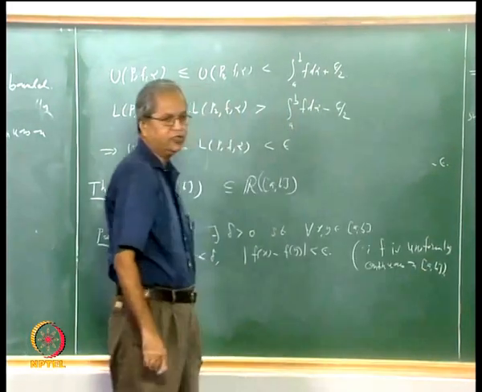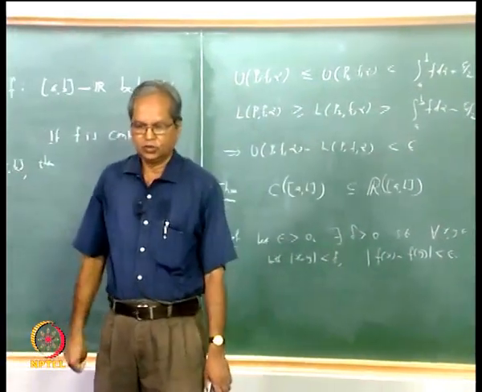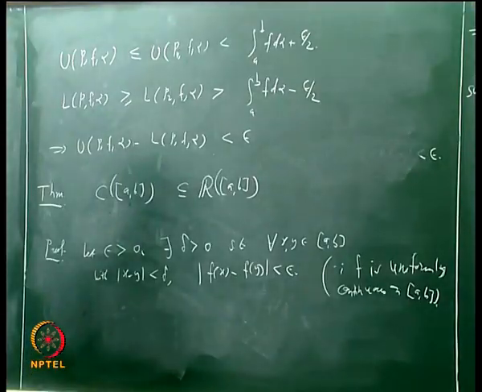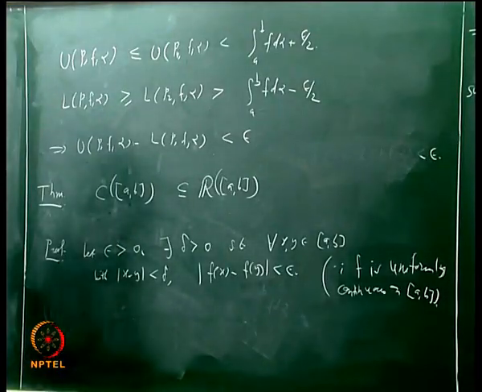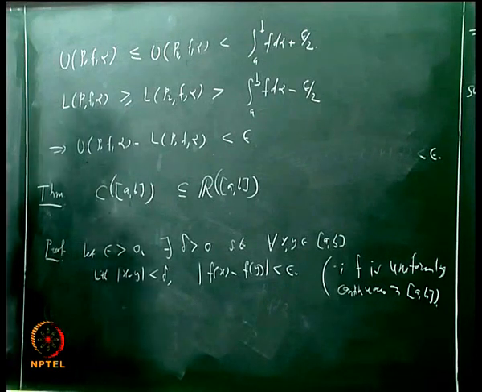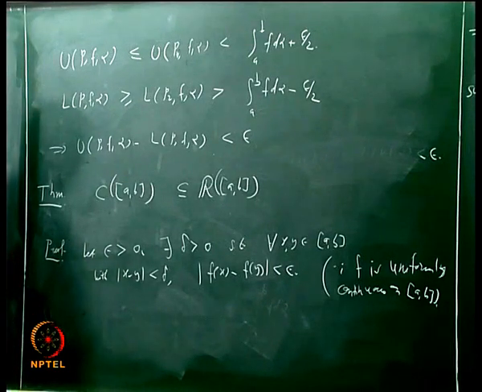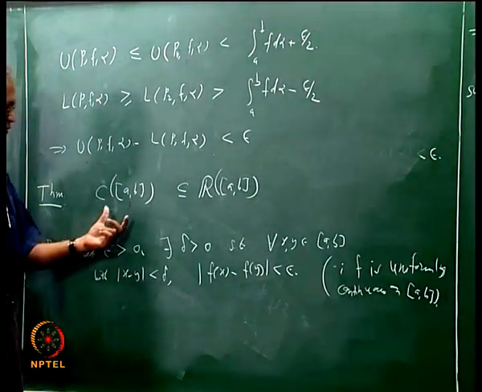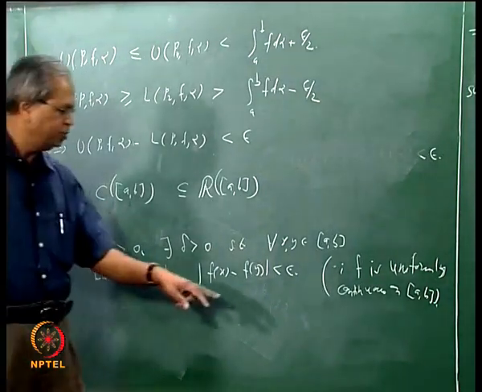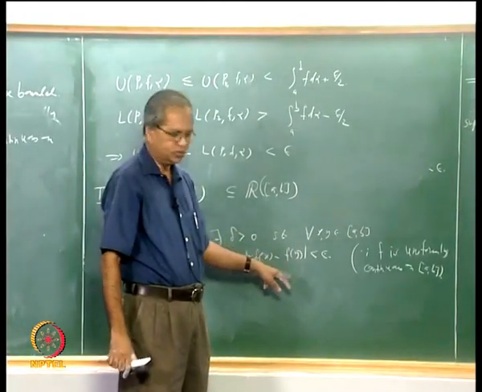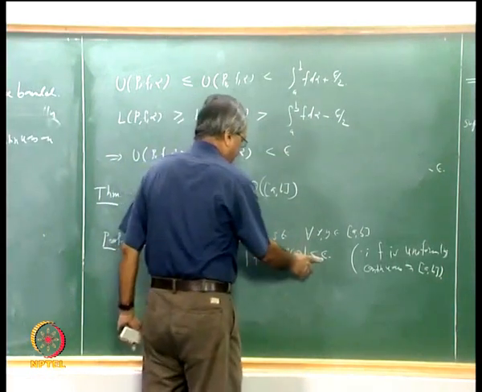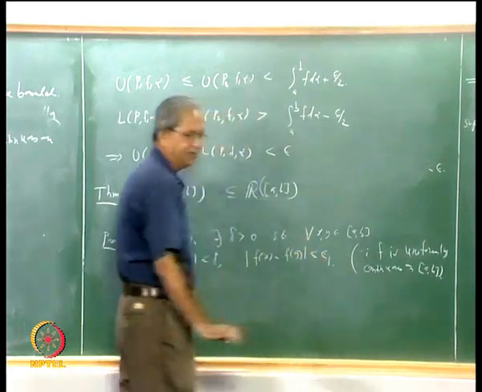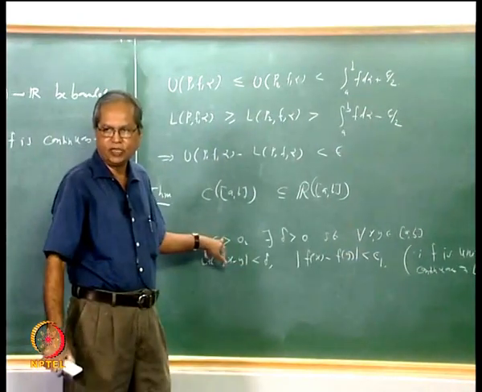Okay. So here we are using the fact that a continuous function on a compact metric space is uniformly continuous, something that I suppose you have already done. Ultimately what we want is that UPF alpha minus LPF alpha should be less than epsilon. So for the time being, instead of this epsilon, I shall take epsilon 1. We shall choose this number epsilon 1 depending on this epsilon later.